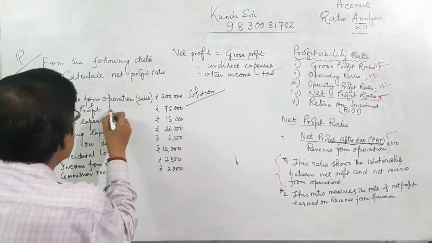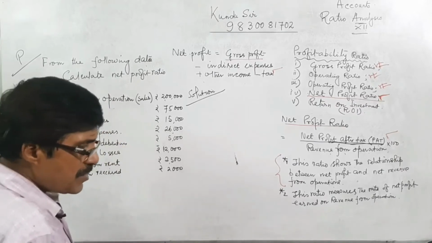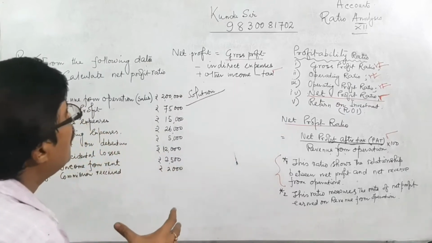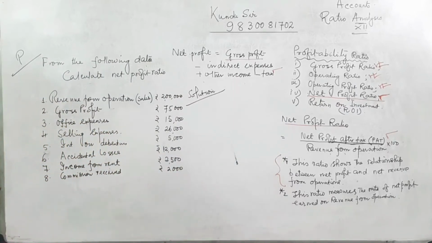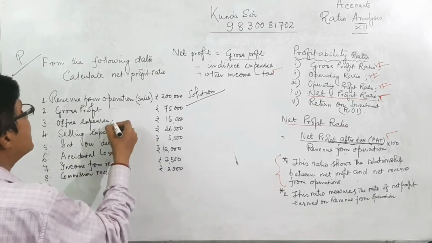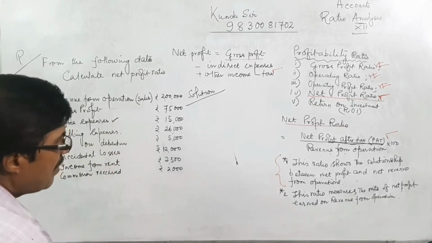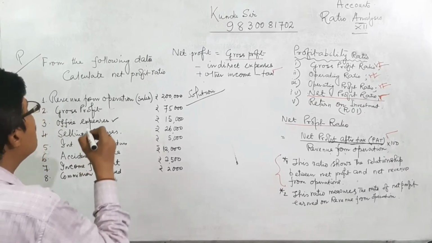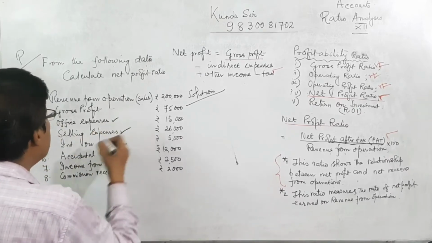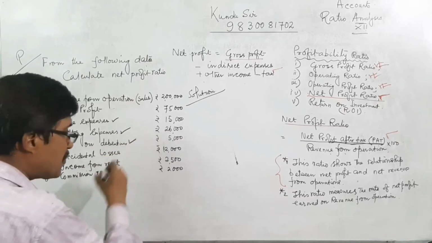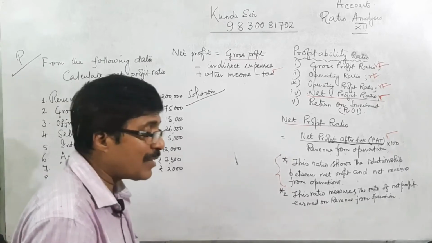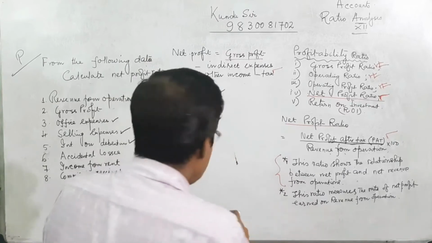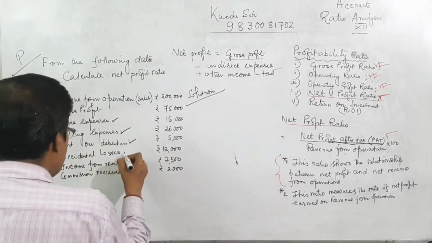From gross profit you have to deduct the indirect expenses: office expenses, selling expenses, interest on debenture, and accidental loss.